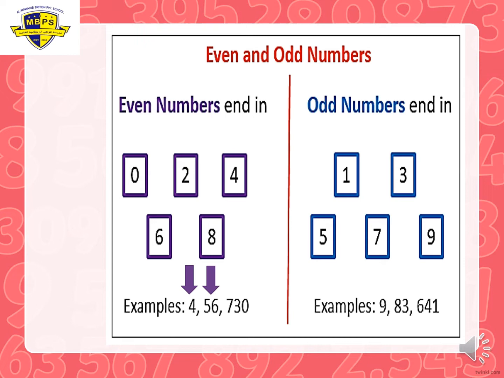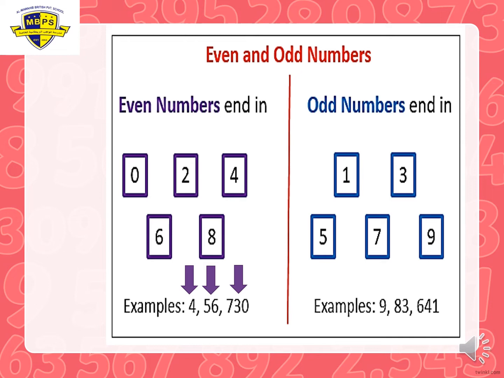When I say 730, it ends in what? What do you have in the ones place? You have 0. So now if you have 0 in the ones place, don't look at the 7 and the 3. You just look at the 0. It ends in 0. So 730, it's an even number.